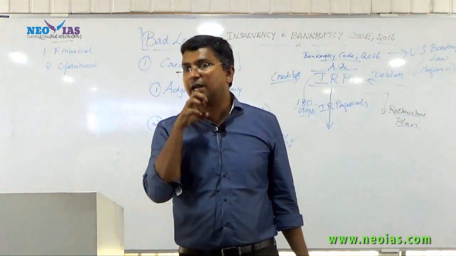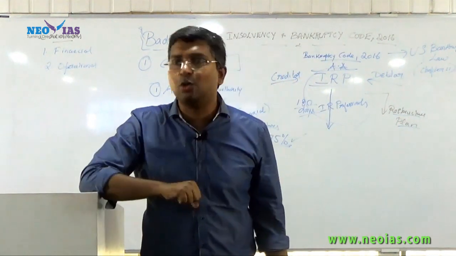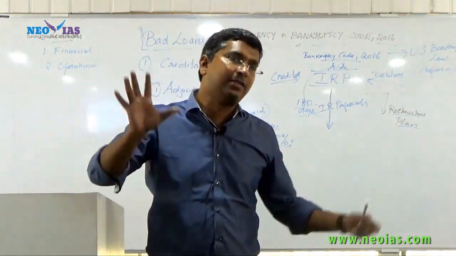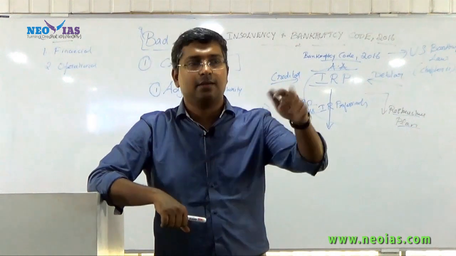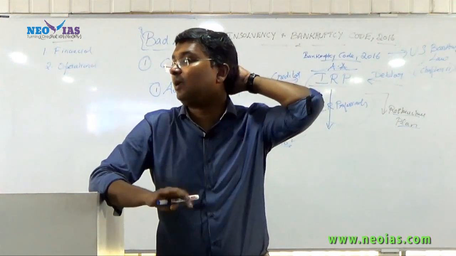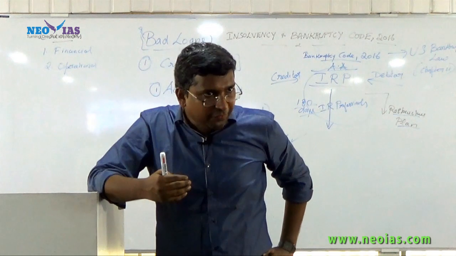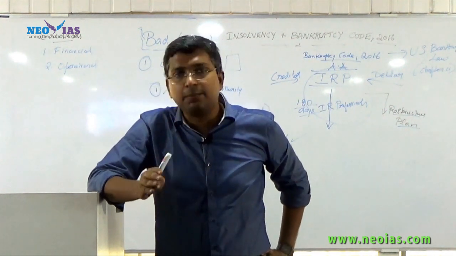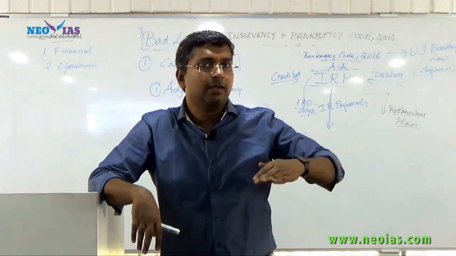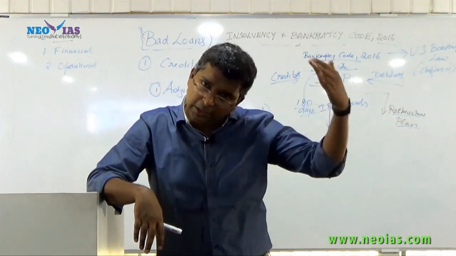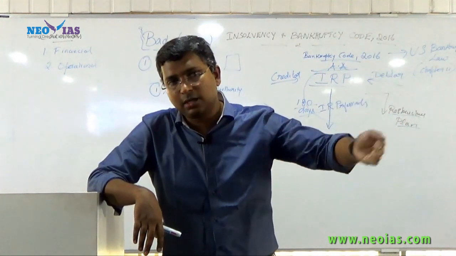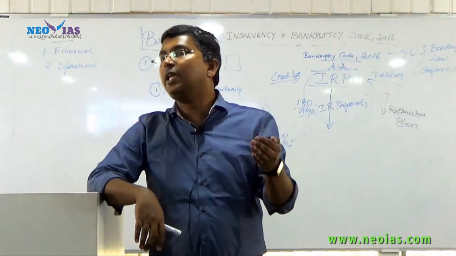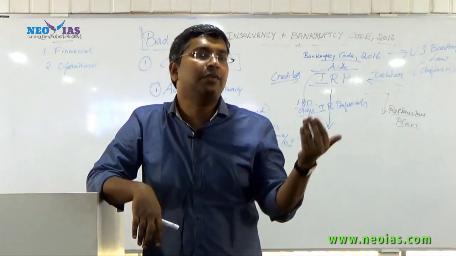If the person has taken 100 crore as a loan, and the banks which have given 75 crore of the loan agree with the restructuring plan, if 75% of the financial creditors are agreeing with the restructuring plan, then they will go for restructuring, and the individual or company which has become bankrupt will get one more chance to revive their business.